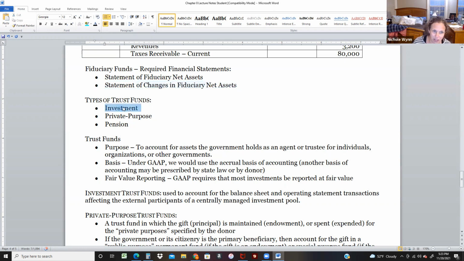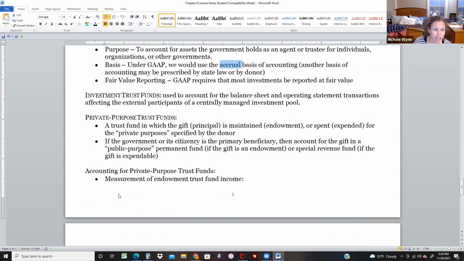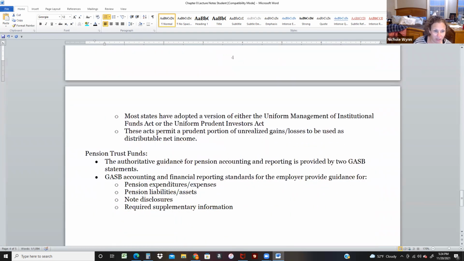We do have investment funds, and that's where we are going to be managing the pool of investments for maybe the retirement accounts of the city employees or something. Those journal entries are going to look pretty similar to what you would do in financial accounting. The book didn't spend a lot of time going through it. They use the full accrual basis using basically regular GAAP entries. So that's pretty much it. There's just some conversation here about what you would do for notes and things like that. And so that's chapter 8's notes.